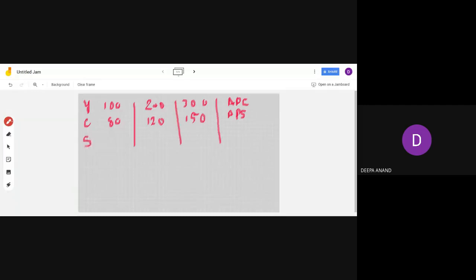So here the next column makes savings: income minus consumption, savings.